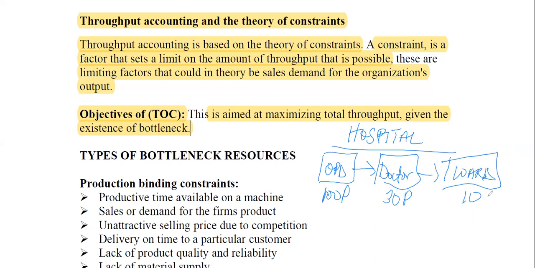Which one is the production process? Which one is the bottleneck resource? Which one is at the mouth of the bottle, slowing down the whole process? It is the ward. Because if the ward can only take, assuming nobody goes home, we meet exact demand. If the ward can only take 10 patients, then that means the doctor can only look after 10 patients and the OPD can only take 10 patients, because I'm assuming everybody goes through this process.